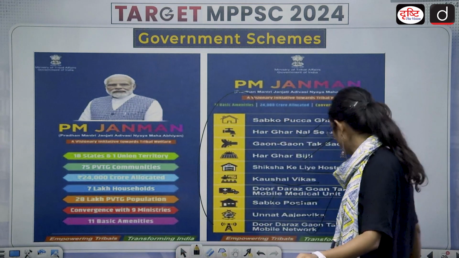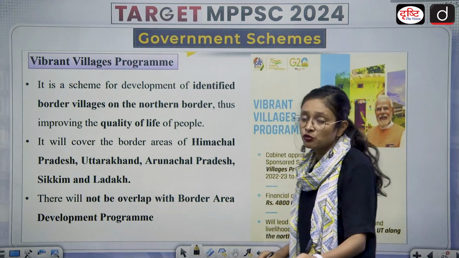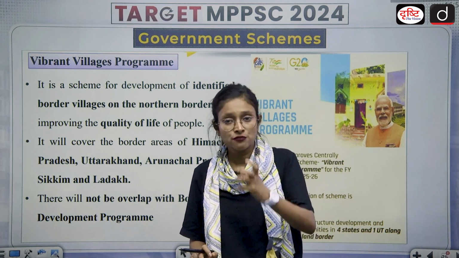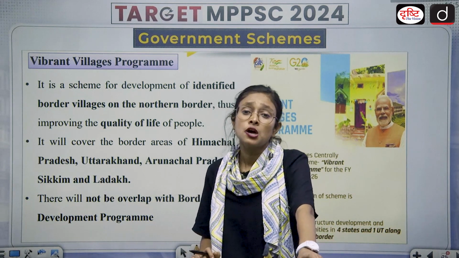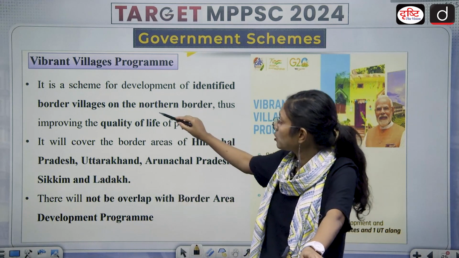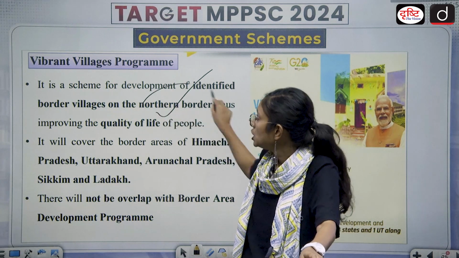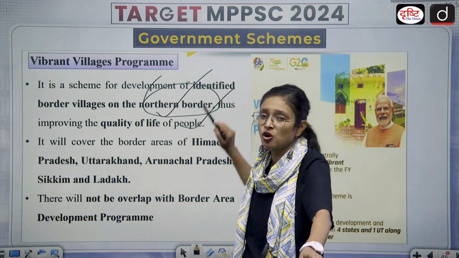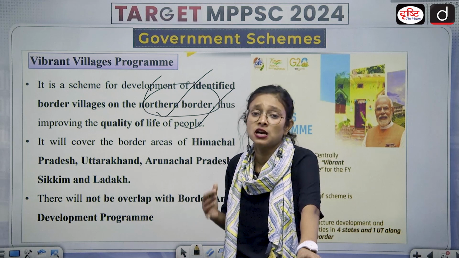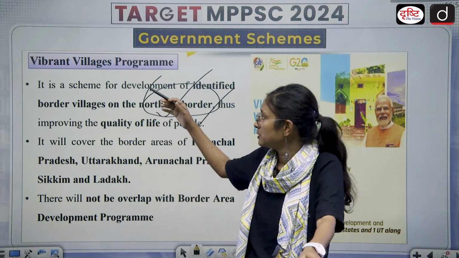Then coming to the next one, which is the Vibrant Villages Program. First of all, you should know that it is associated with which kind of villages. It is associated with the border area villages. It is a scheme for development of identified border villages of the northern border, improving the quality of life of the people. You often see that there is a lot of tension on the border and often these villages are underdeveloped. So in order to make them develop, the government has come with the Vibrant Villages Program.